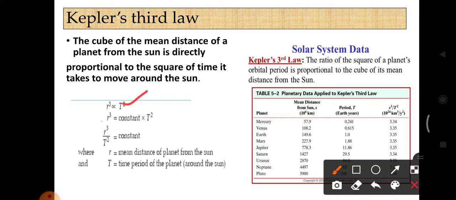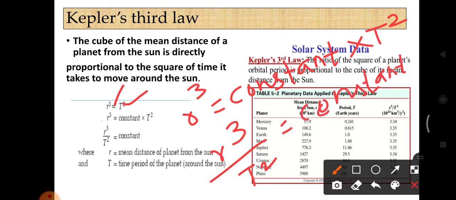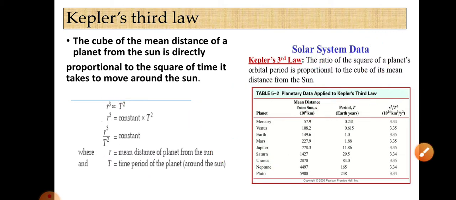So it is written r cube directly proportional to t squared. Removing this proportionality, we can add one constant, so r cube equals constant into t squared. Now r cube by t squared equals constant. You know that constant means the value does not change. Here r is the mean distance of a planet from the sun, and t is the time period of the planet around the sun.